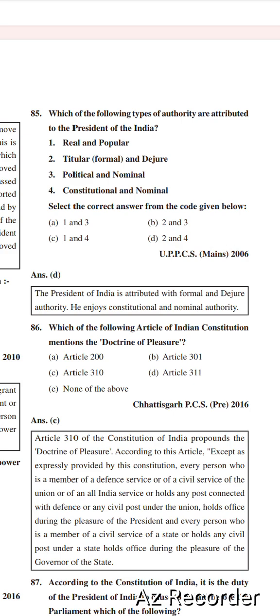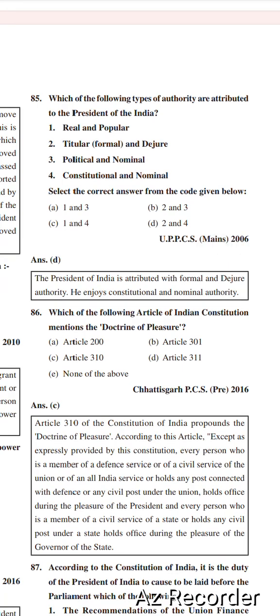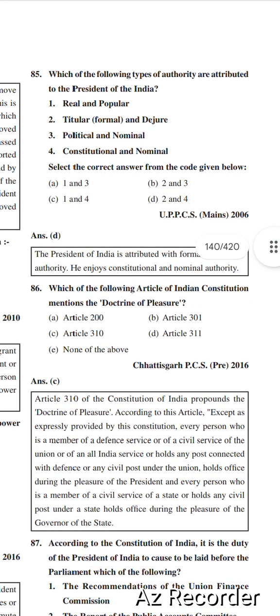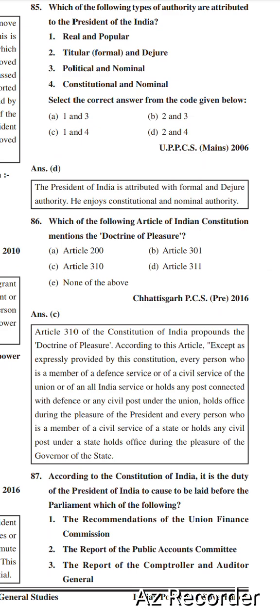Next question is which of the following articles of Indian Constitution mentions the doctrine of pleasure? Options are Article 200, Article 301, Article 310, Article 311, and none of the above. Right option is option number C, Article 310. Article 310 of the Constitution of India propounded the doctrine of pleasure. According to the article, except as expressly provided by this Constitution, every person who is a member of a defense service or of a civil service of the Union or of an all India service or holds any post